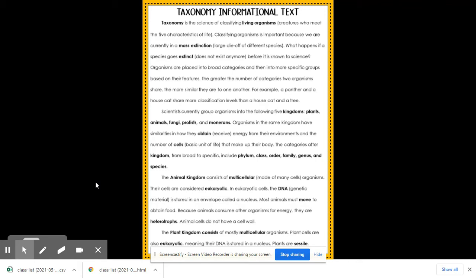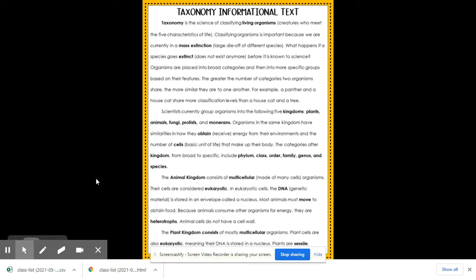Taxonomy is the science of classifying living organisms. They could be creatures who meet the 5 characteristics of life. Classifying organisms is important because we are currently in a mass extinction, which means a large die off of different species. What happens if a species goes extinct, which means it doesn't exist anymore, before it's known to science?